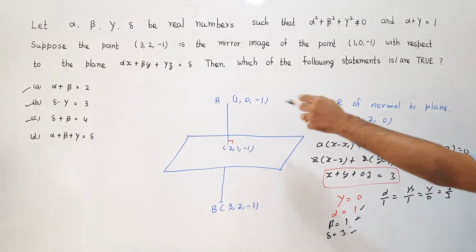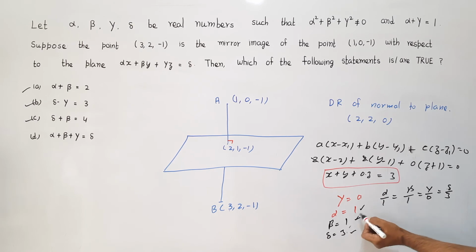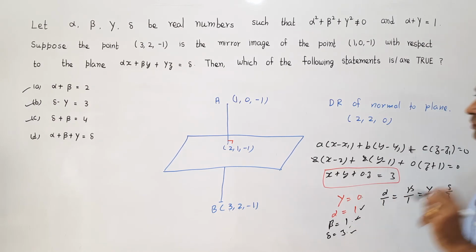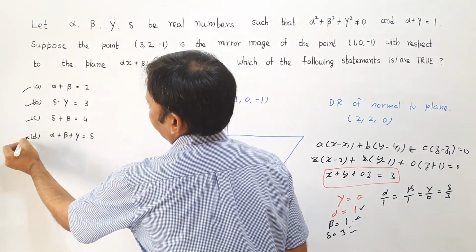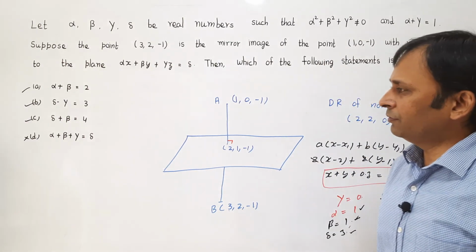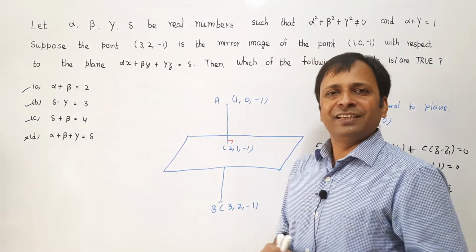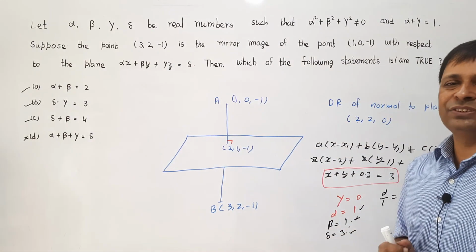Lastly, alpha plus beta plus gamma, which is equal to 1 plus 1 plus 0, that is 2, which is not equal to delta because delta is equal to 3. So the last option is not correct. So finally we have option A, option B and option C as the correct answers. So this way we can easily solve this question.